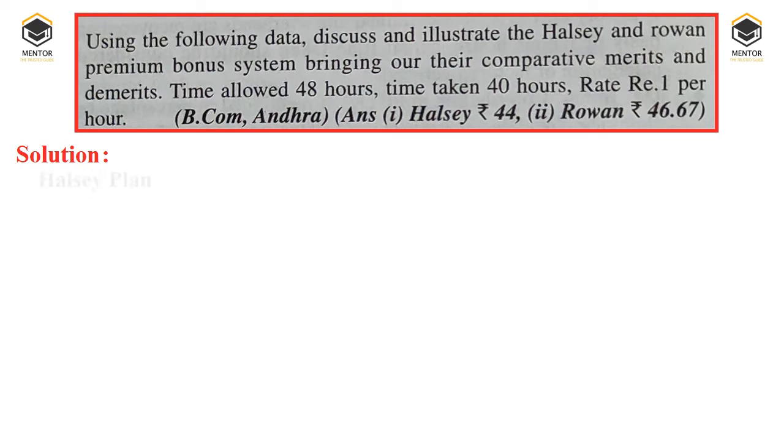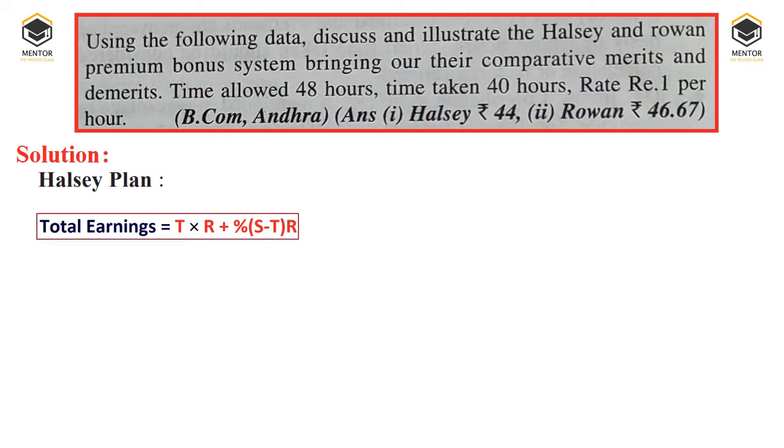So when you come to the solution, first Halsey's premium plan we need to do. What is the formula of Halsey's premium plan? Total earnings is equal to T into R plus percentage of S minus T into R. But in this question, we have not provided any information regarding the percentage. Therefore, what is the standard assumption? That is 50%.